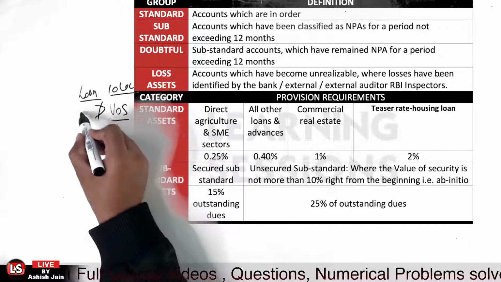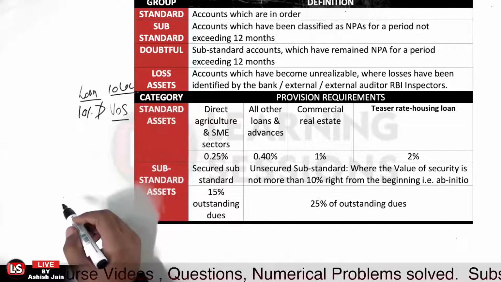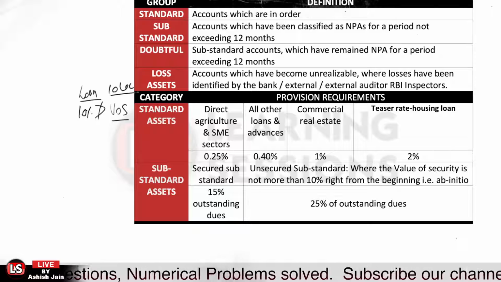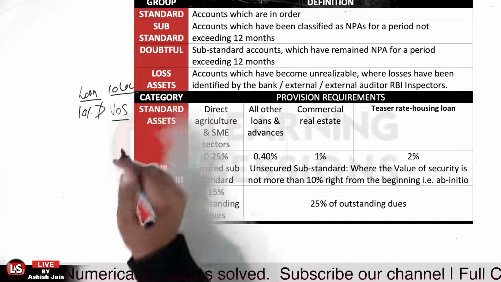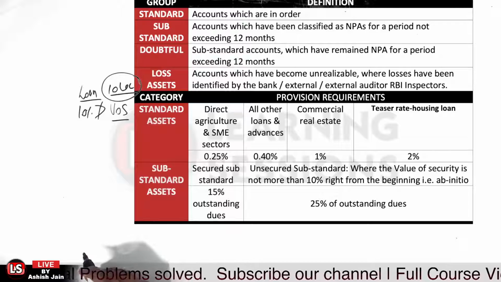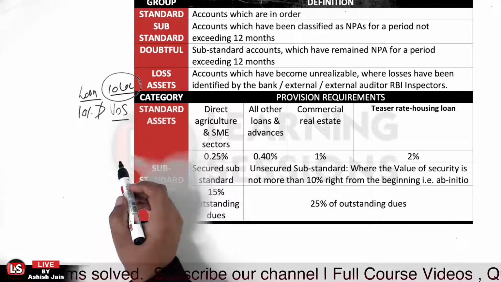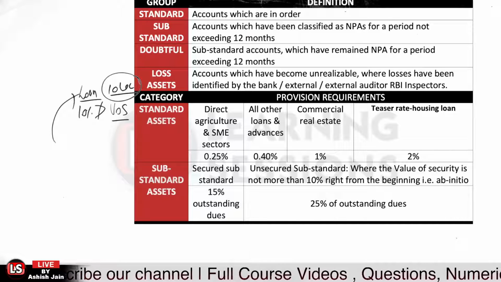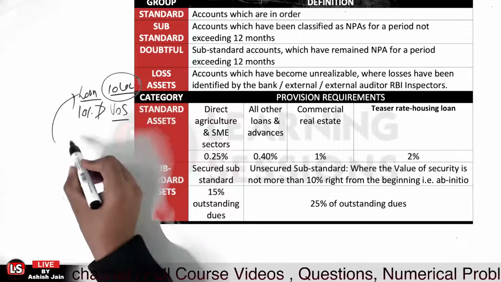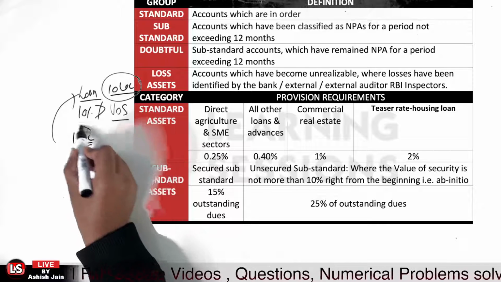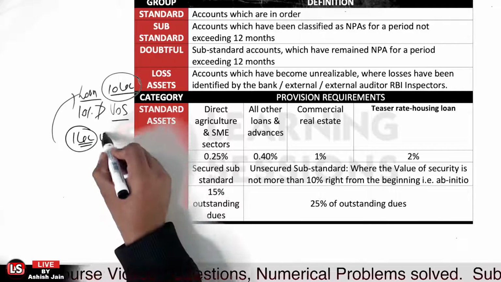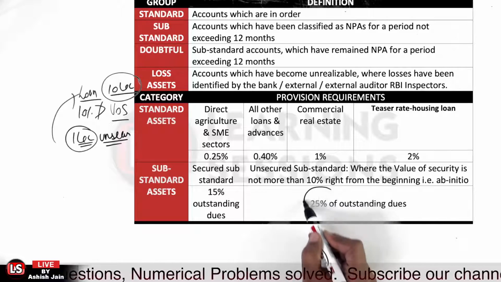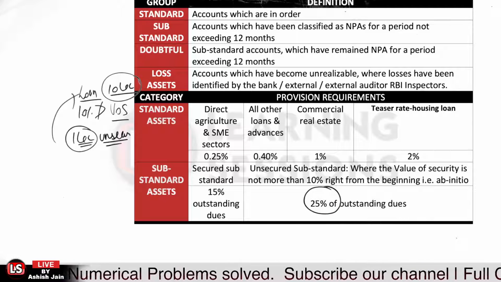If it is not greater than 10%, that is up to 10%, then the loan is said to be an unsecured advance. Okay. So if we have 10 lakh of loan amount, and the value of the security at the time of the sanctioning of the loan, and please do mark my words, at the time of the sanctioning of the loan, was up to rupees 1 lakh, that is maximum up to 10%, then the loan is said to be an unsecured advance, and you will be maintaining the provision at 25% of the outstanding dues.